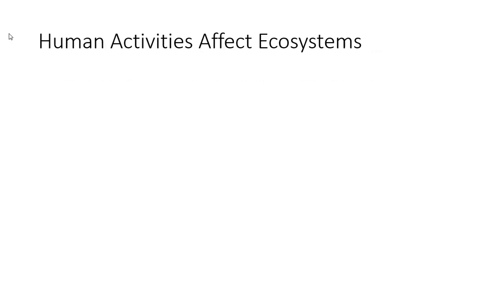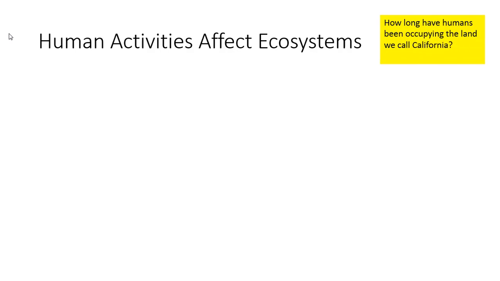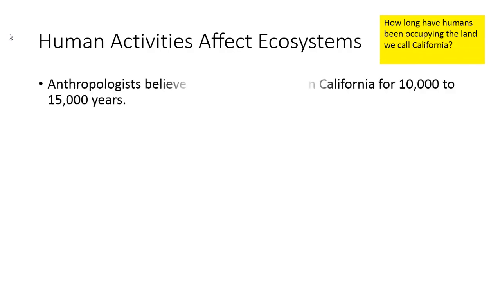Human activities affect ecosystems. How long have humans been occupying the land we call California? So humans also can affect ecosystems. As I was saying, we do have these natural cloud cover effects due to maybe a meteor impact.